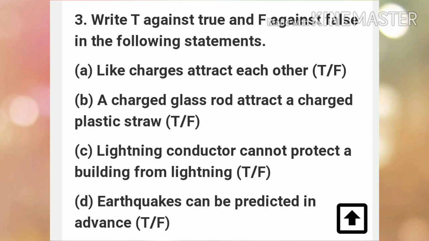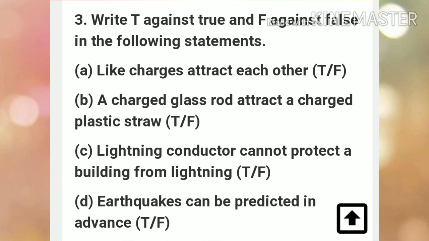Second, B, a charged glass rod attracts a charged plastic straw. Children, a charged plastic straw has negative charge on its surface, while the glass rod, as you learned just now in the previous question, acquires positive charge on its surface. So unlike charges attract each other, so they both attract each other. So this statement is true.